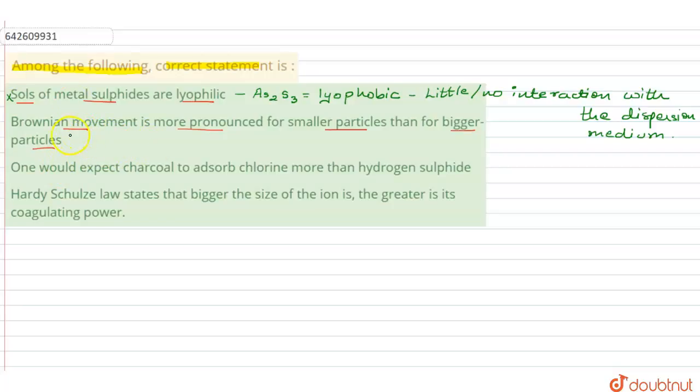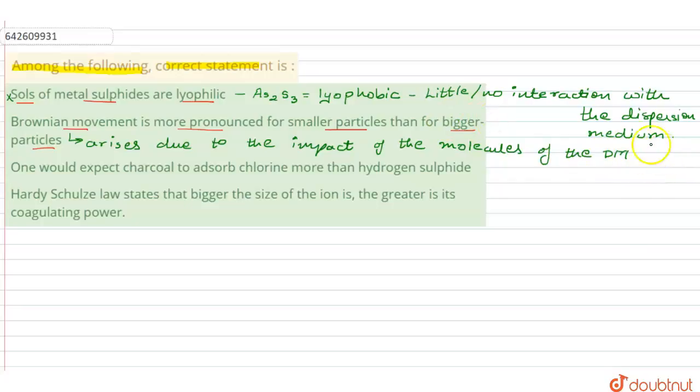The Brownian movement arises due to the impact of the molecules of the dispersion medium, abbreviated as DM, with the colloidal particles.